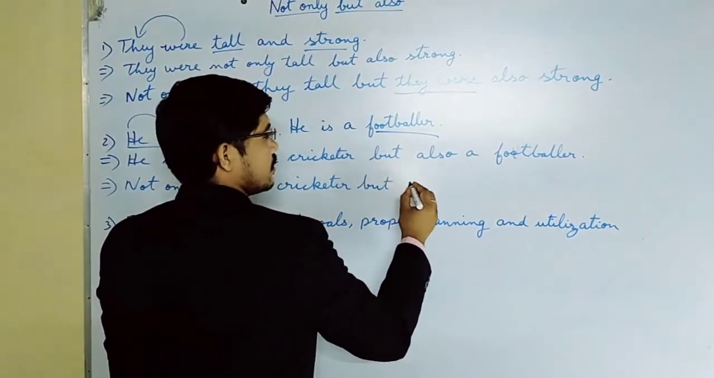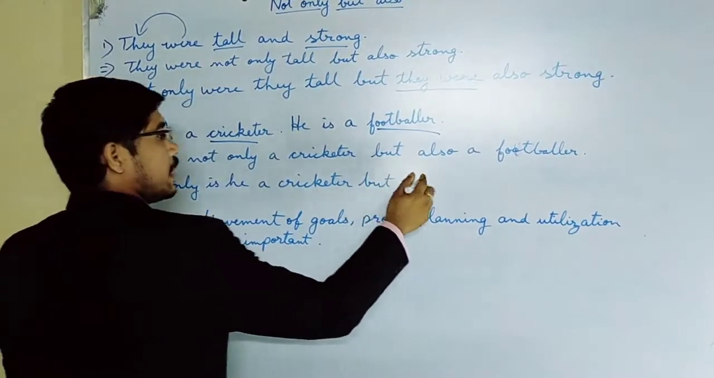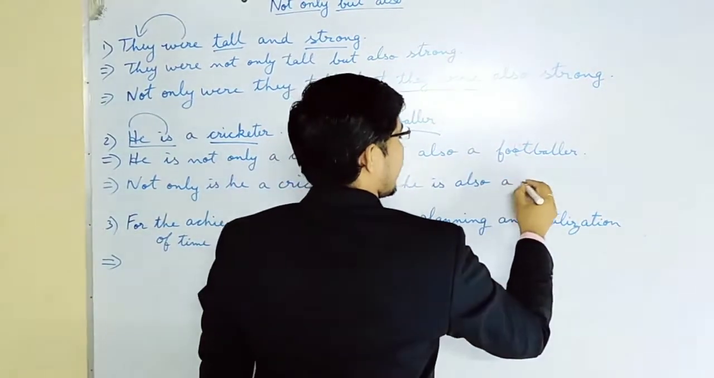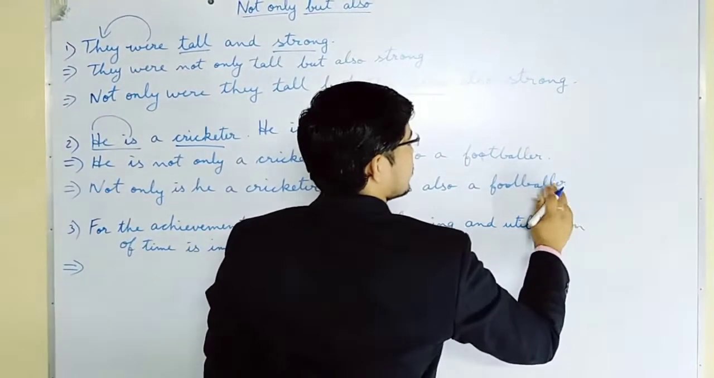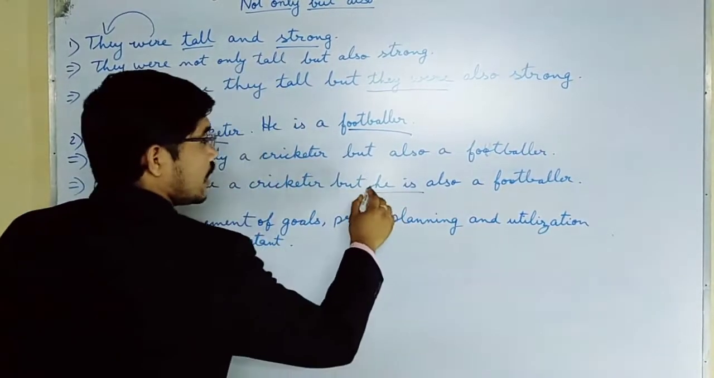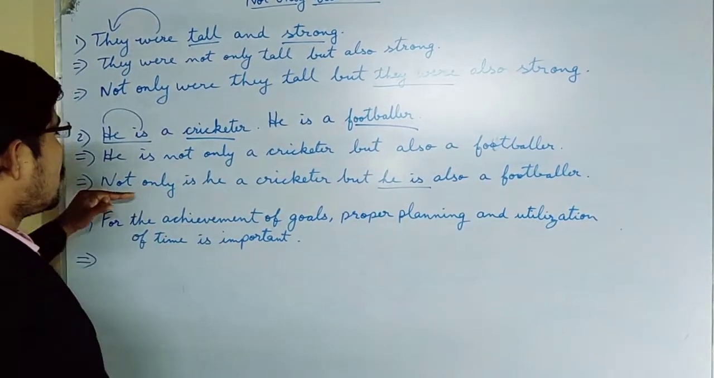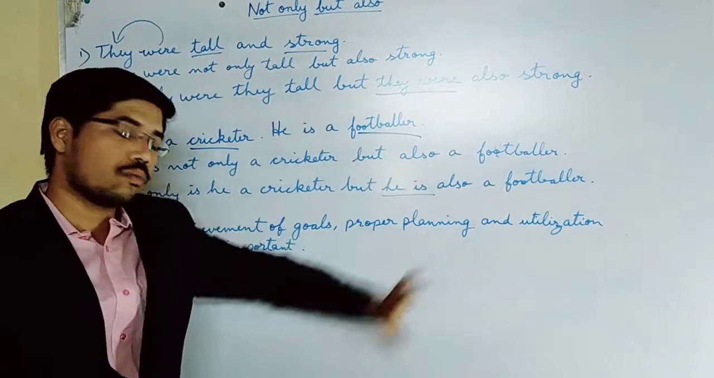but he also will not come, but he is also a footballer. Is it clear? It is he is. He also is, that is also wrong. Is it clear? Not only is he a cricketer, but he is also a footballer.